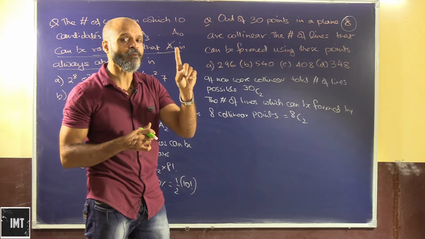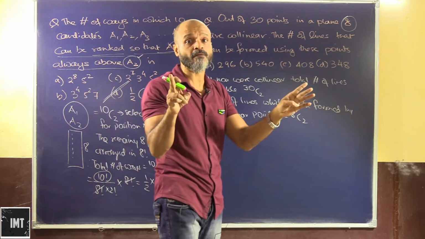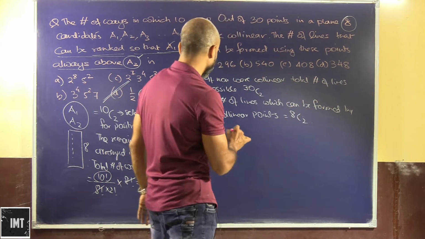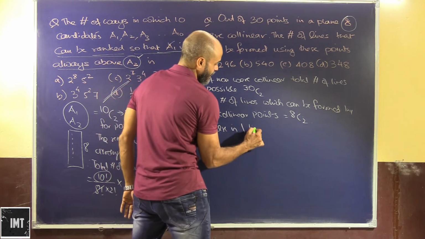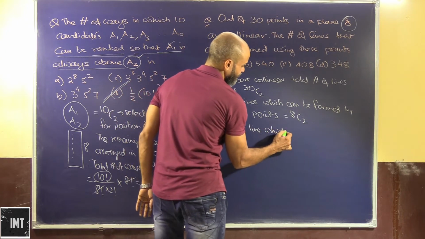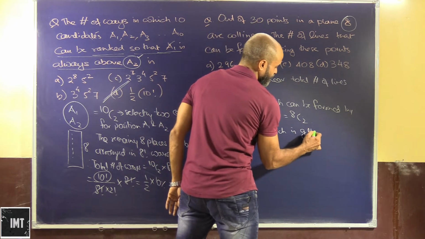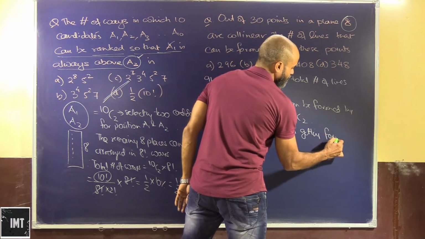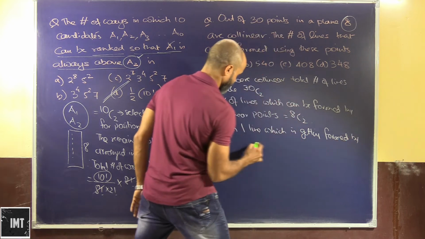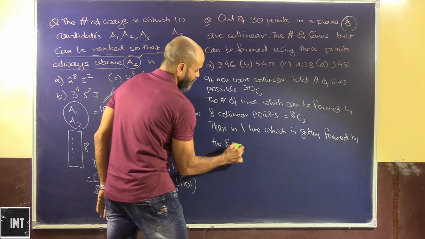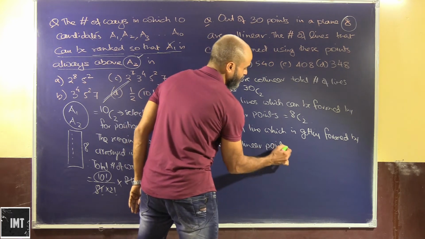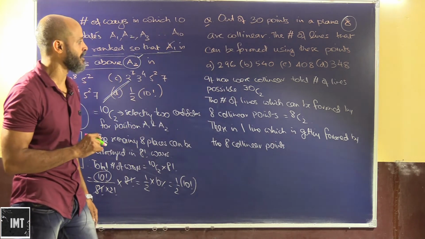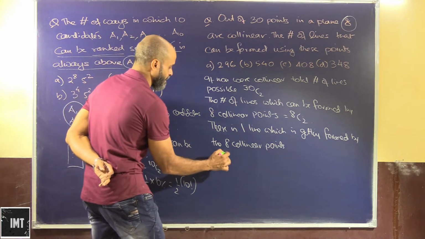However, there is one line which is getting formed by these 8 collinear points.